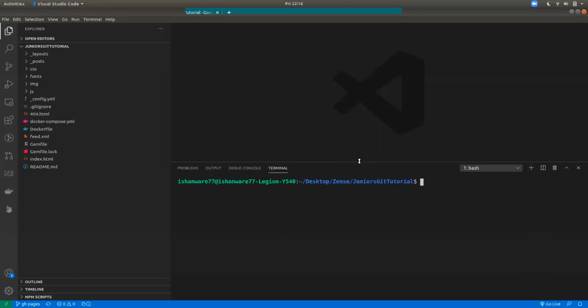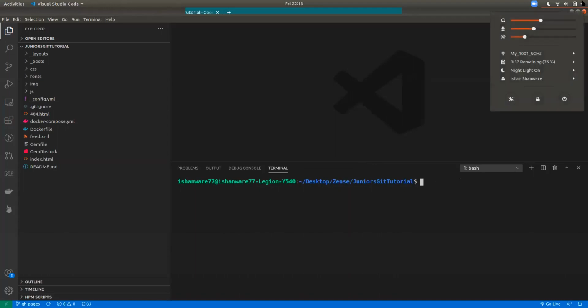Whenever you clone something, you're just taking that repository and downloading the code. The only difference is that it's a Git repository this time. Git has already been initialized on it.